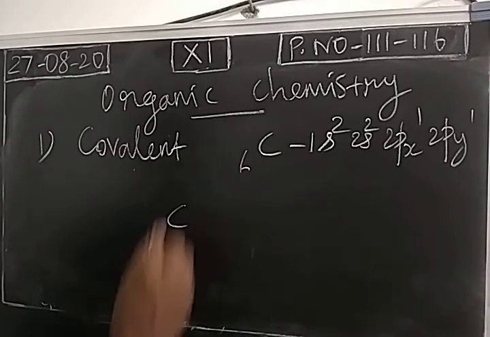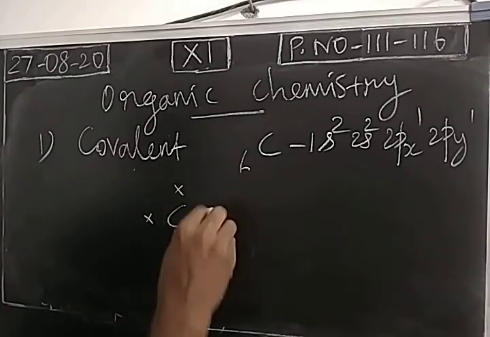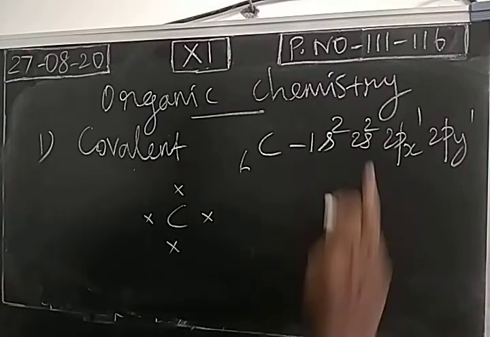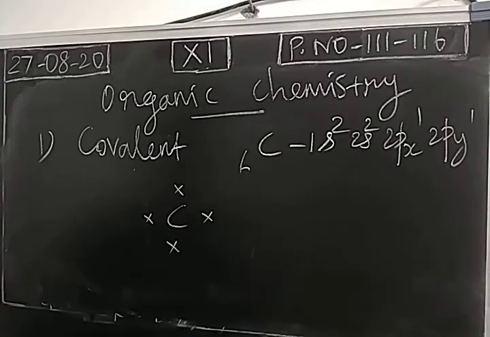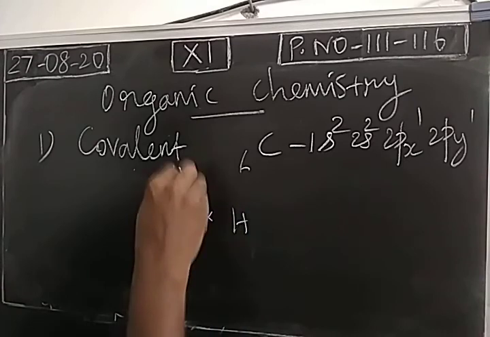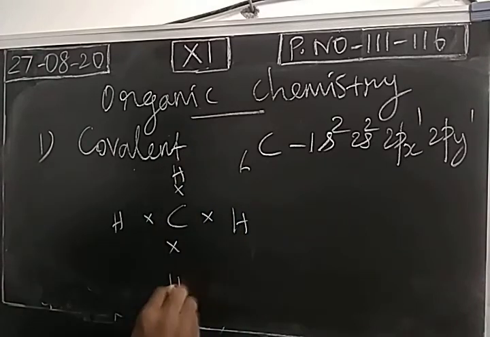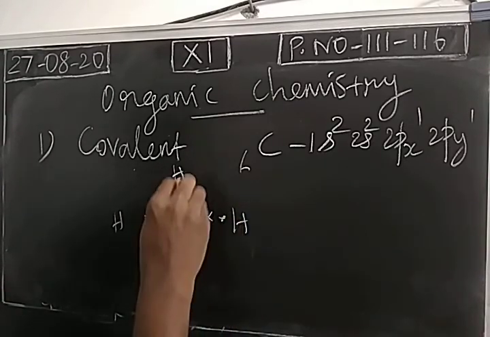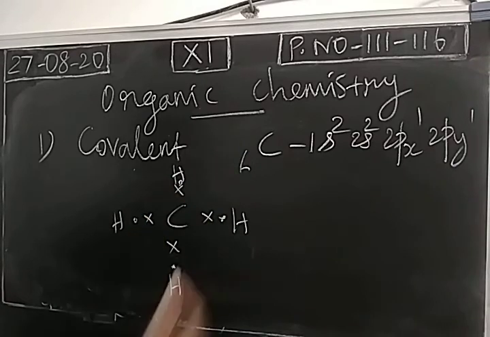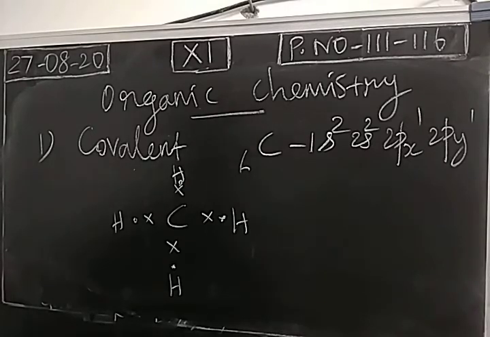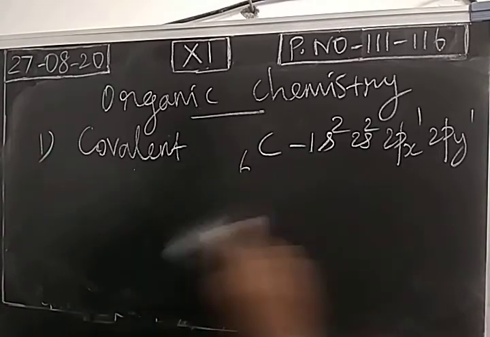Carbon has 4 valence electrons, so it can mutually share valence electrons with 4 atoms. Each hydrogen shares 1 electron, so it easily forms 4 covalent bonds. So instead of transfer of electrons, mutual sharing of electrons takes place in organic compounds. Okay.